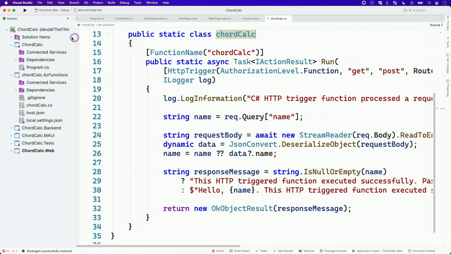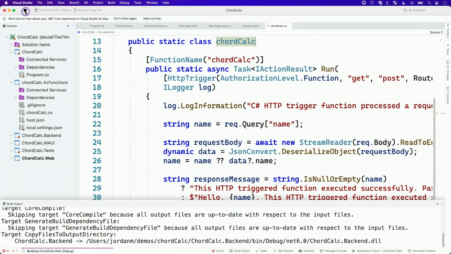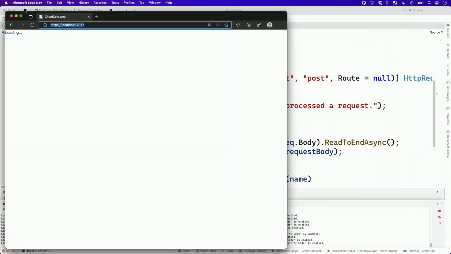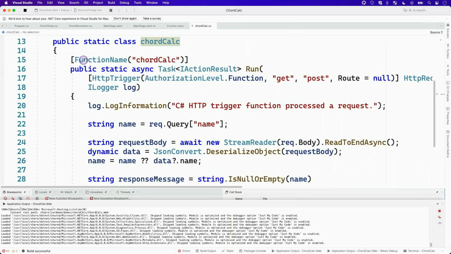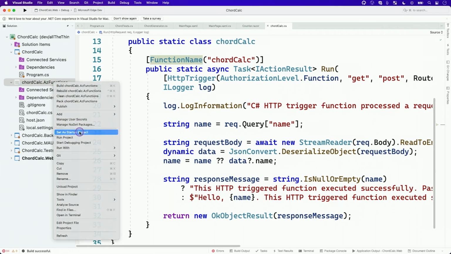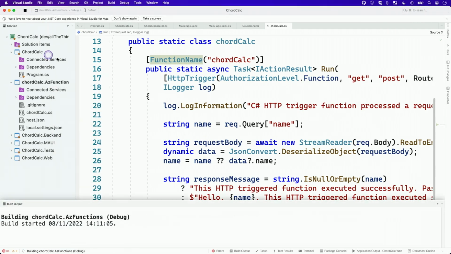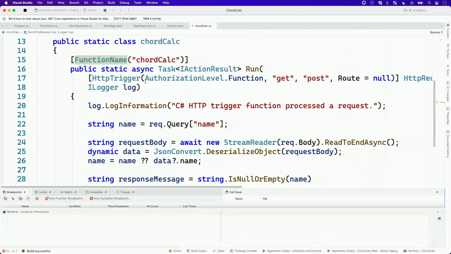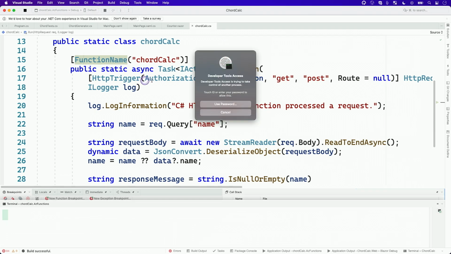And if we run this, our terminal will come up in a moment, and it'll show us a URL we can access. I keep imagining the IDE has a feature it doesn't have, which is selecting the thing I just created to run. There we go. Now I just set the startup project to be the Azure Functions project. We'll run that, and then we'll see just what the default looks like.